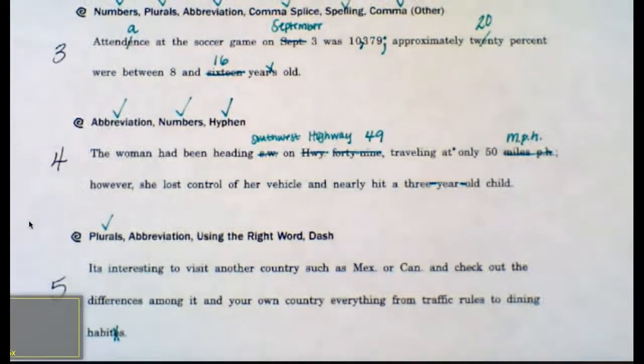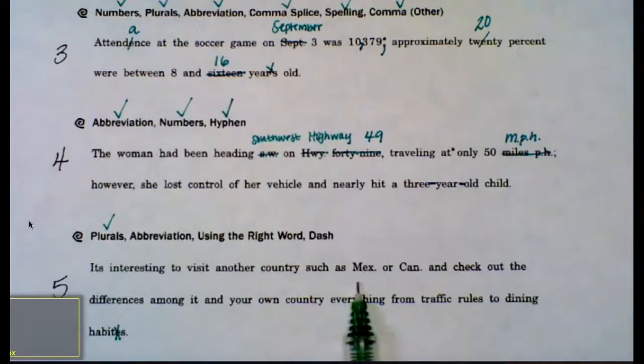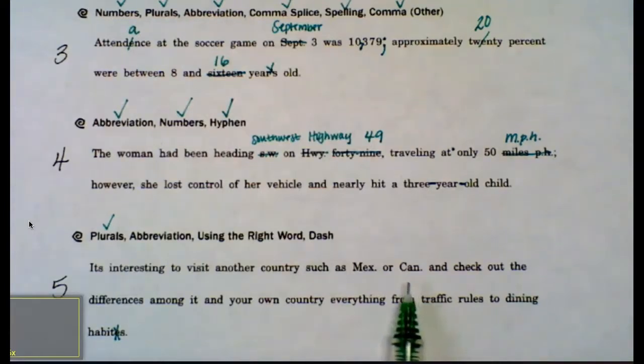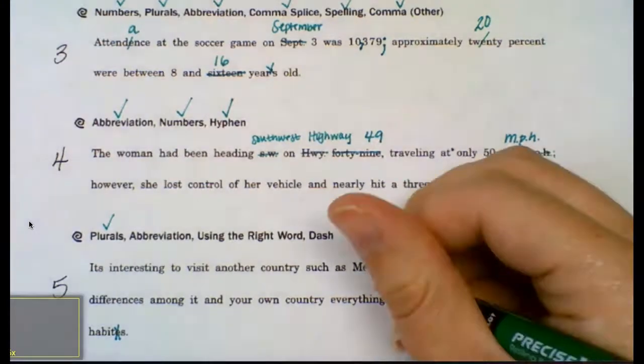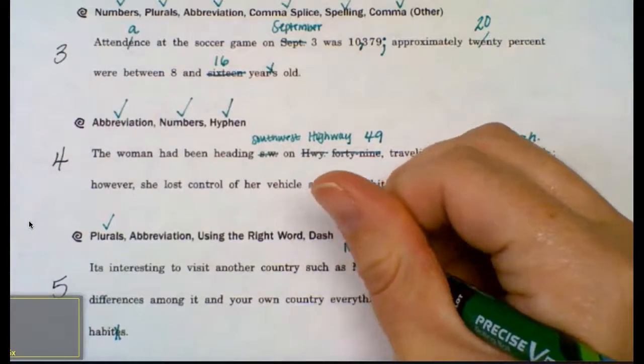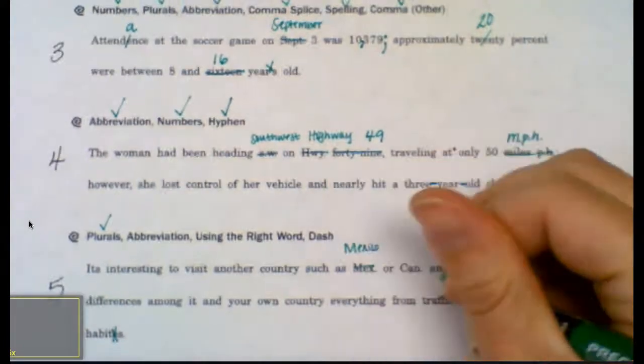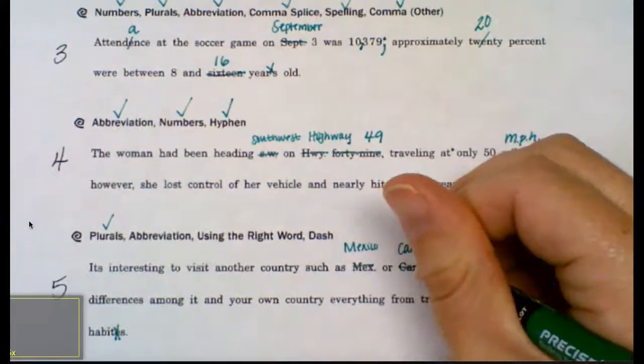The author of this sentence also decided to abbreviate Mexico and Canada by spelling Mex and Can. Again, in writing, we want to try to be as formal as possible, so I'm actually going to spell out Mexico, and I'm going to spell out Canada.